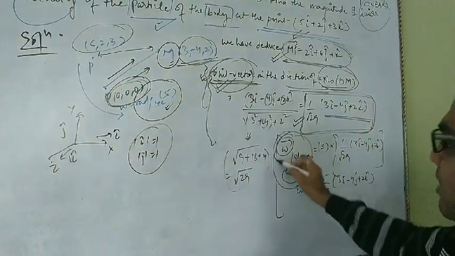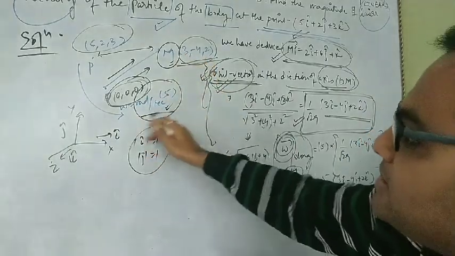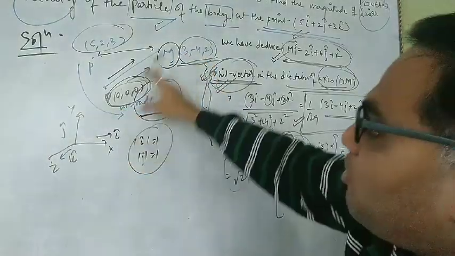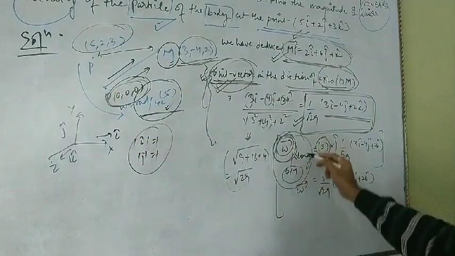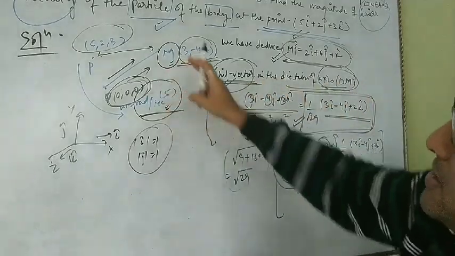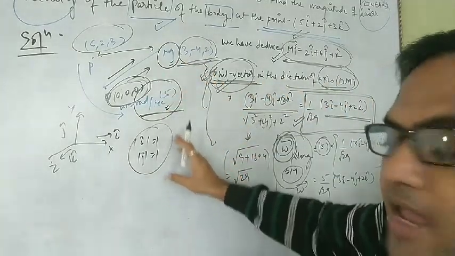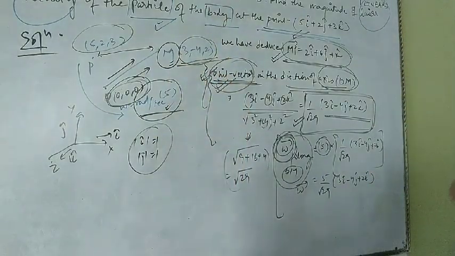To calculate the angular velocity along this axis, we just multiply the magnitude of omega given in the question by the unit vector in the direction of OM. Now we have computed omega.